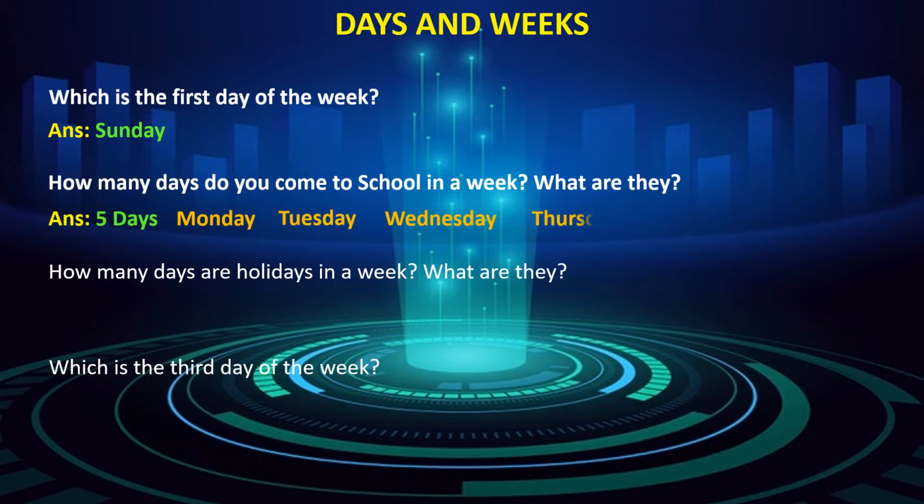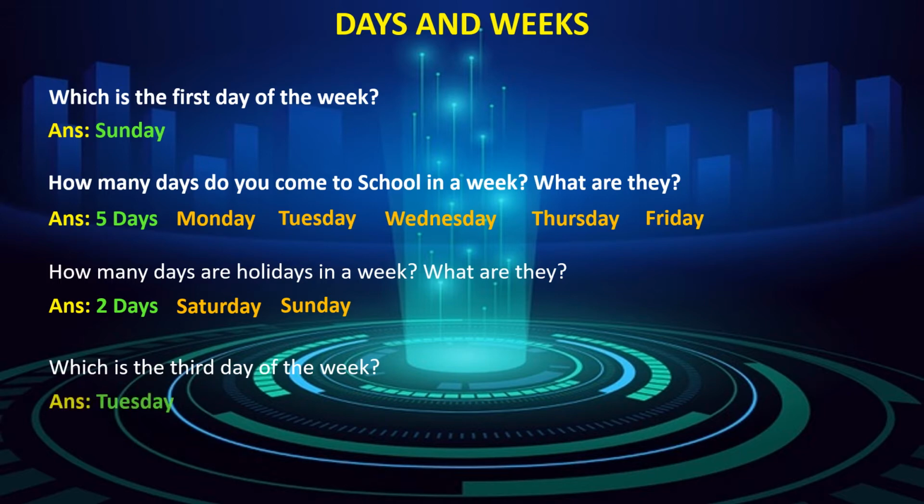They are Monday, Tuesday, Wednesday, Thursday, and Friday. How many days are holiday in a week? And what are they? Yes, 2 days. They are Saturday and Sunday. Which is the third day of the week? That is Tuesday.